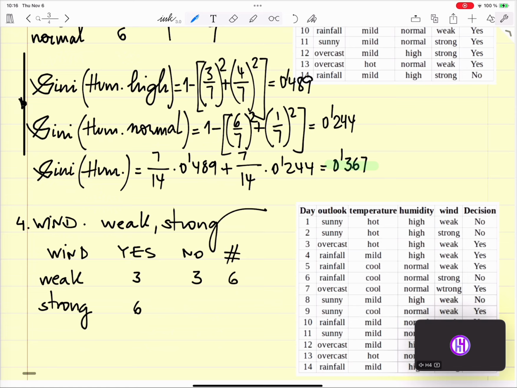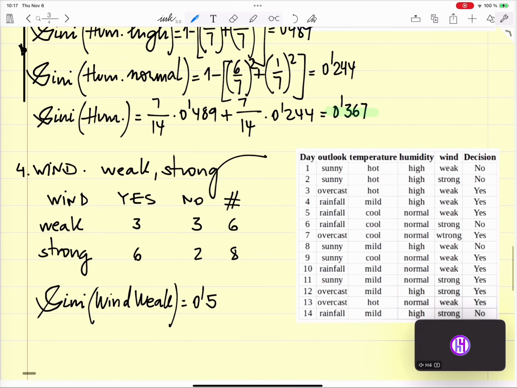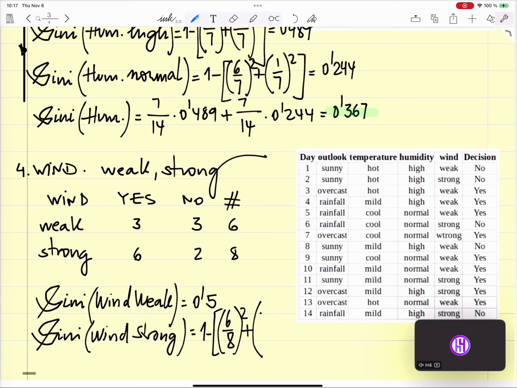Strong is 6 to 8. So our Gini for wind weak is 0.5. We know that it's just 50-50. And then our Gini for wind strong is going to be 1 minus (6 divided by 8) square plus (2 divided by 8) square equal 0.375.